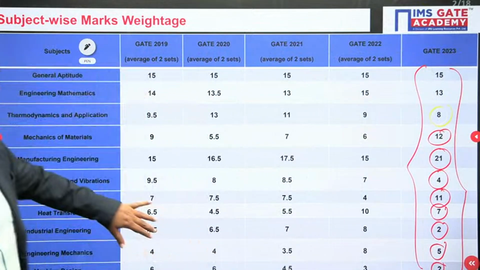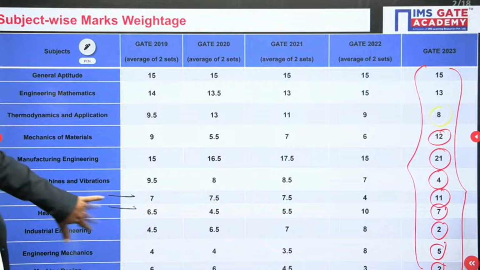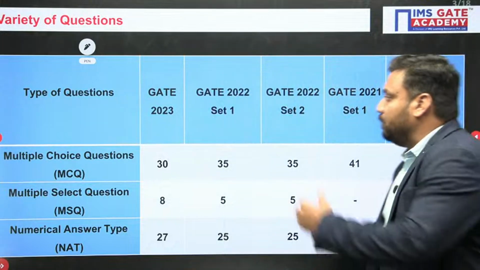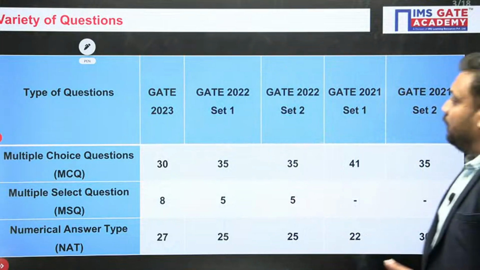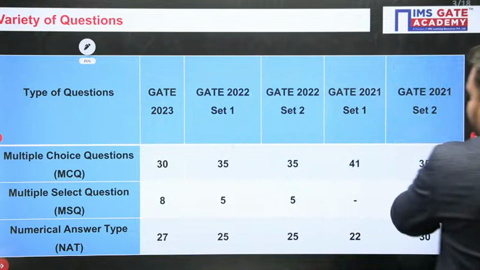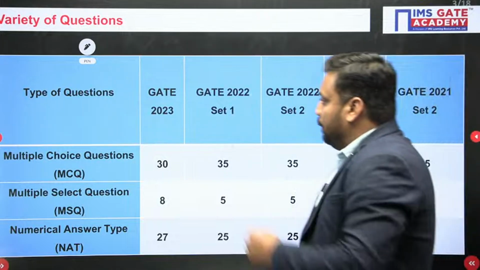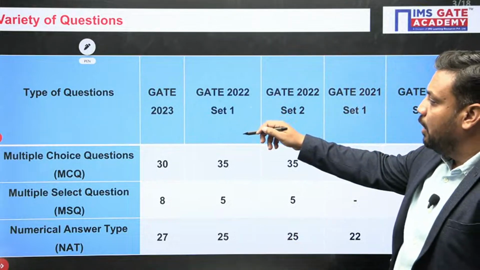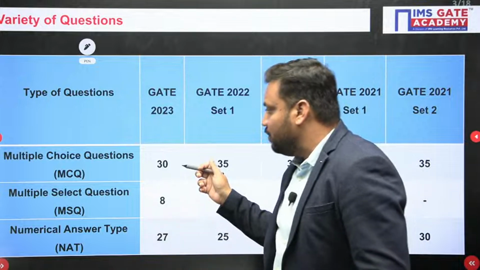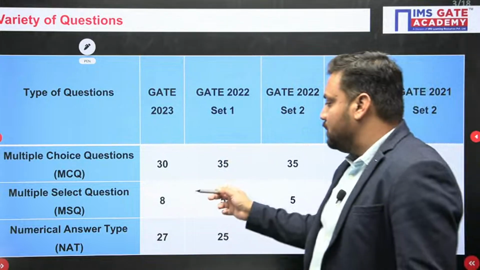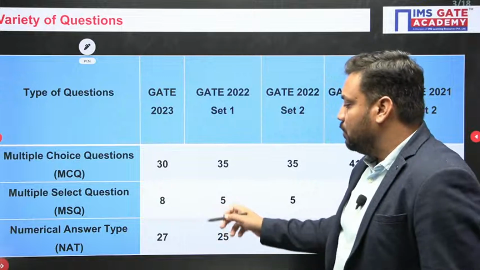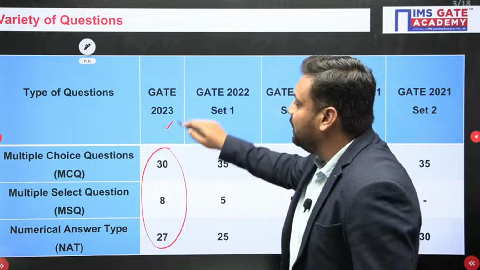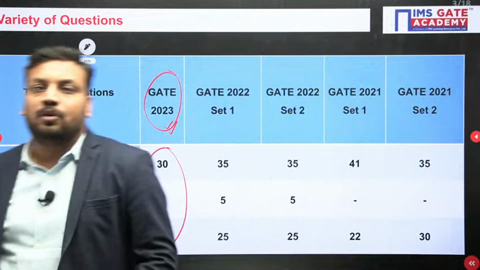Clear? Now if I talk about the pattern of questions asked in the last 3 years, GATE 23, 22 and 21, the pattern in GATE 23 for mechanical engineering was: out of 65 questions, 30 were MCQ, 8 were MSQ and 27 were NAT. Whatever classification I have shared here is GATE 23 data.